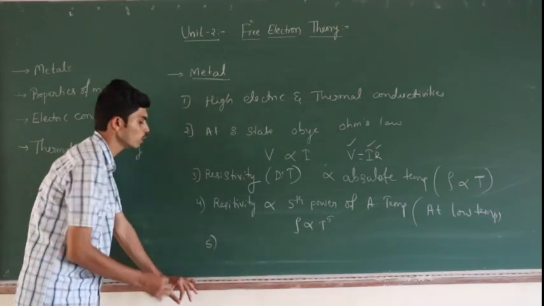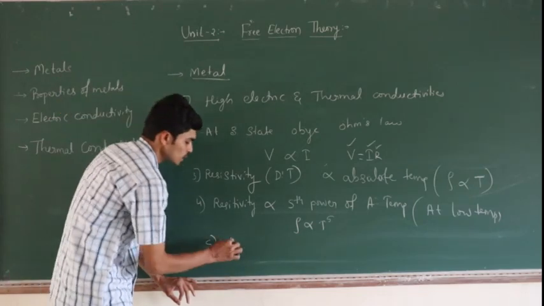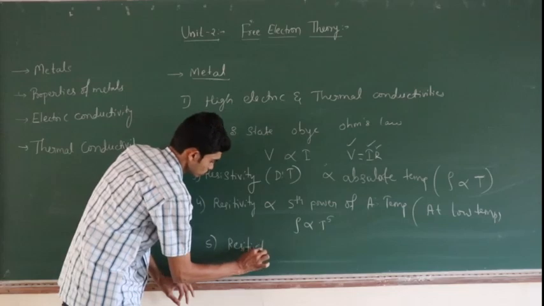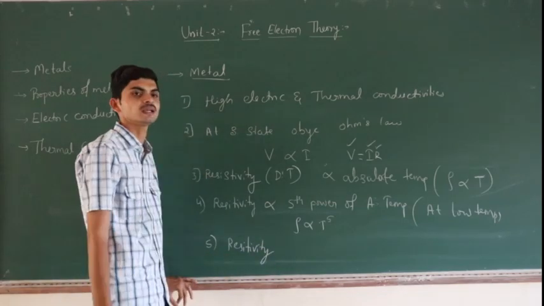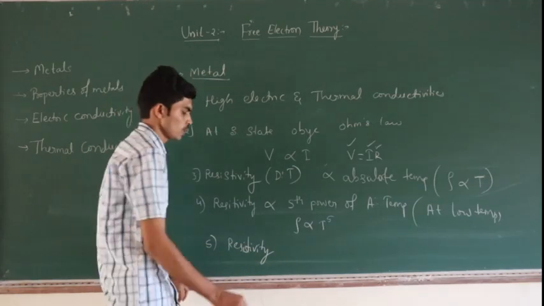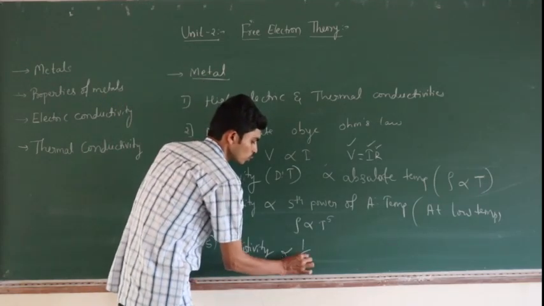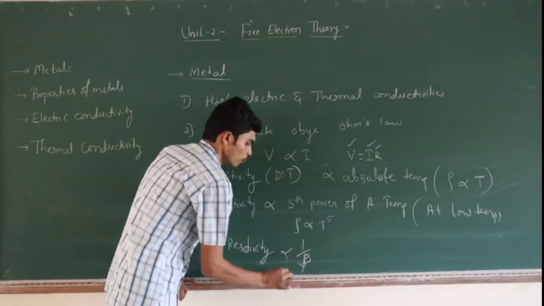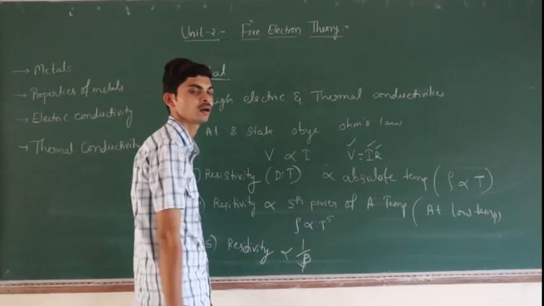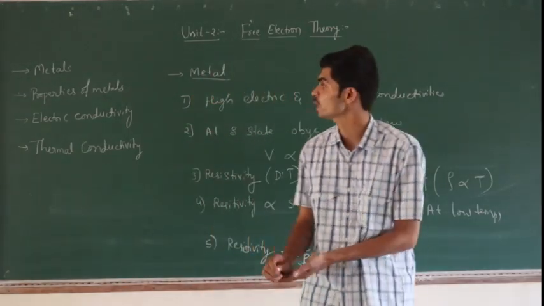Next property, fifth one, the resistivity is inversely proportional to pressure P. Resistivity is inversely proportional to pressure P. These all are the properties.